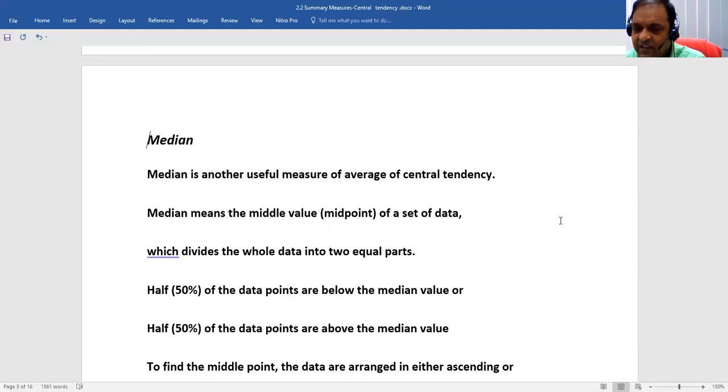The median point will be that point where 50% or half of the data are below the median point, and 50% or half of the data points are above the median point. So the median is such a value that divides the data into two equal parts: 50% of the data below the median point and 50% of the data above the median point. So this is the median.